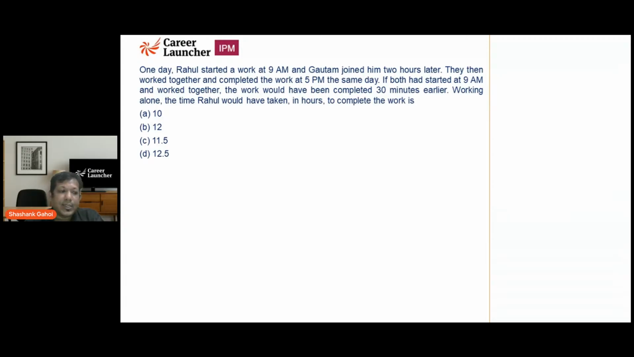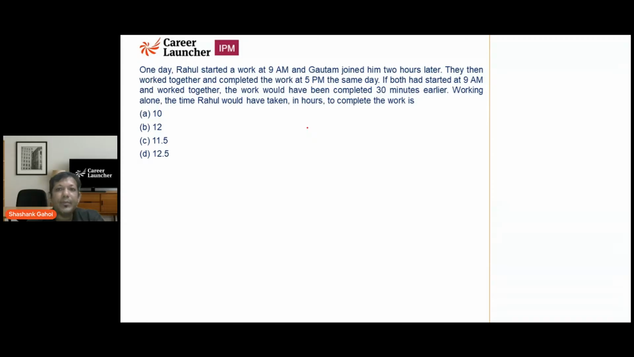What does it say? This is a question of time and work. Anyone who has any doubt or doesn't understand anything can write a message in the chat box and I'll respond accordingly. One day Rahul started a work at 9 a.m. and Gautam joined him 2 hours later. So Rahul is starting at 9, Gautam is starting at 11. Then they work together and complete the work at 5 p.m. the same day.